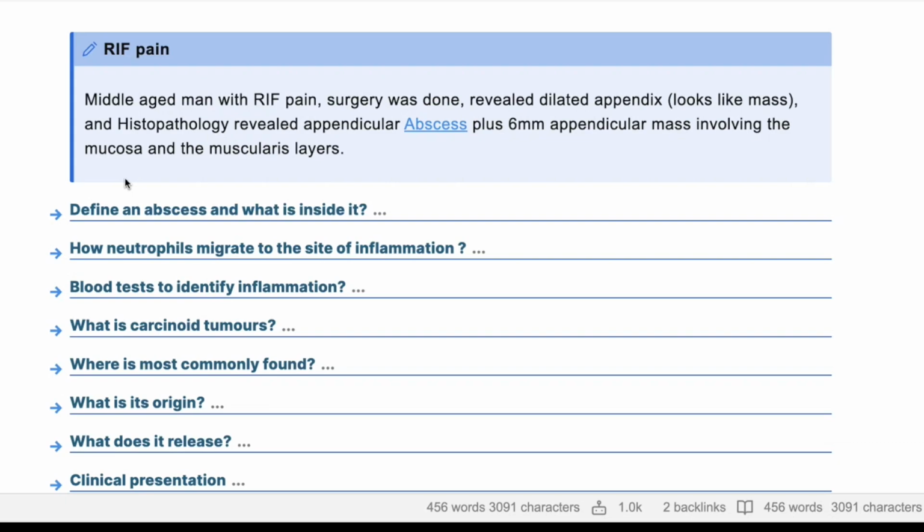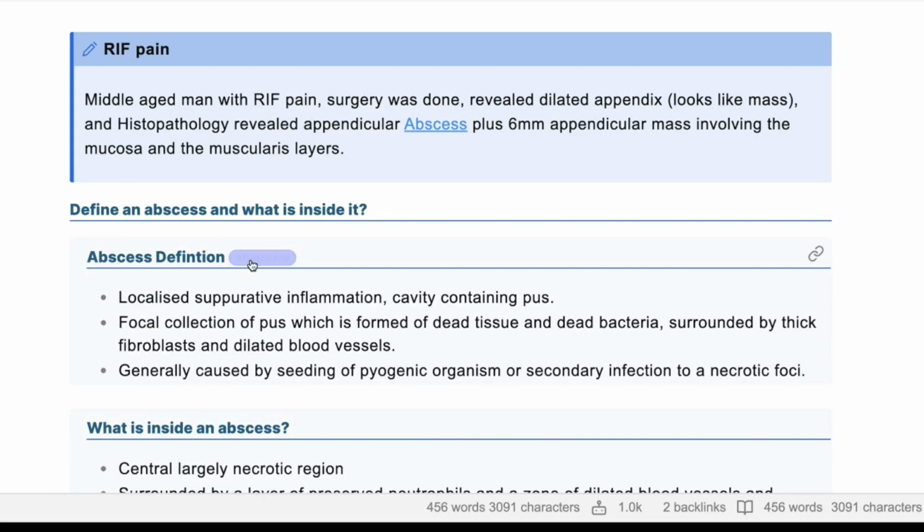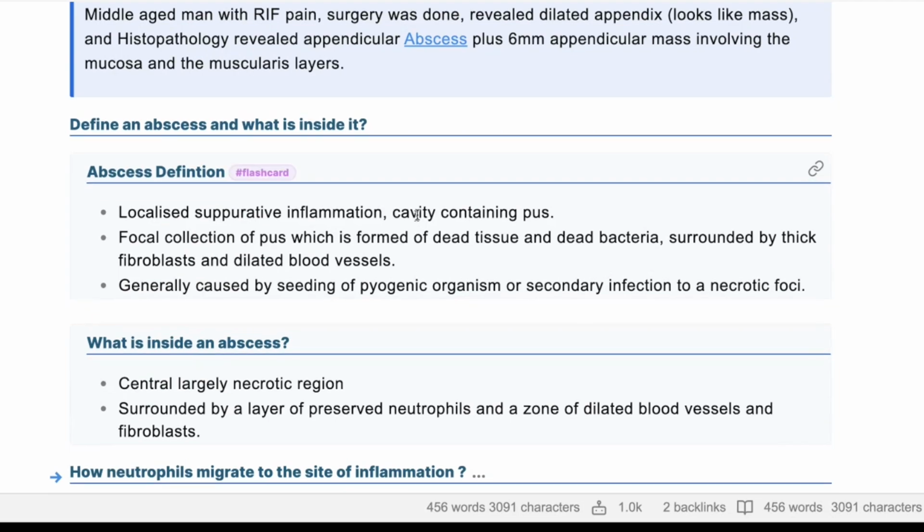I think, like we said last time, just keep it simple. An abscess is a cavity containing pus. That's it. What's inside it? This is the way I like to define it. It's just a cavity containing pus.